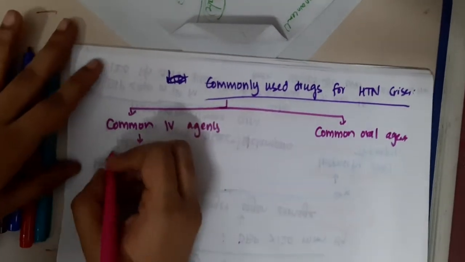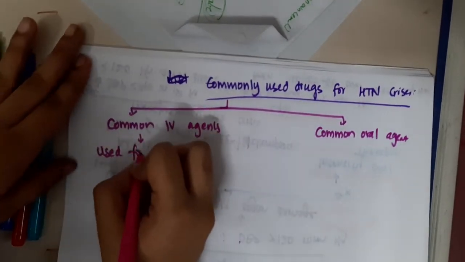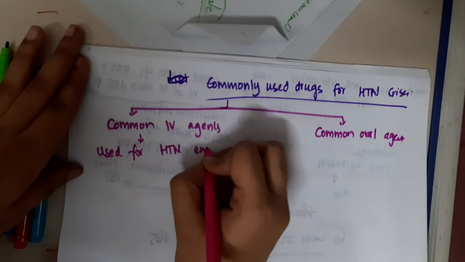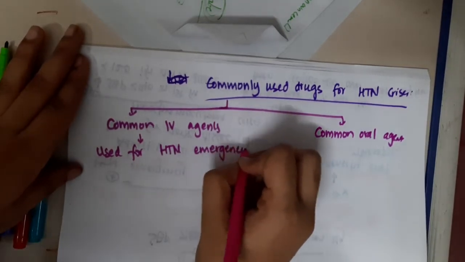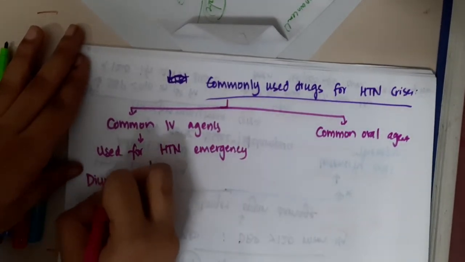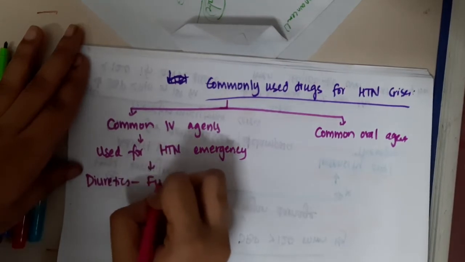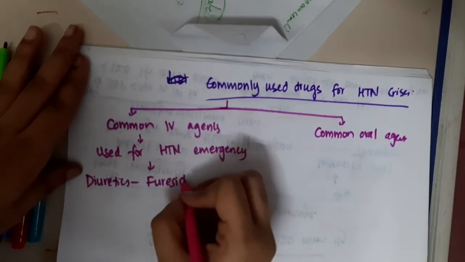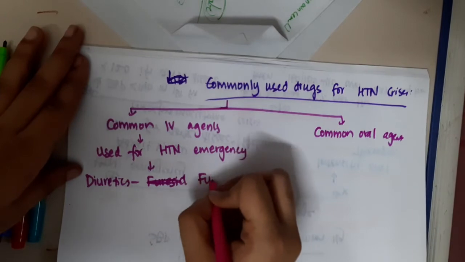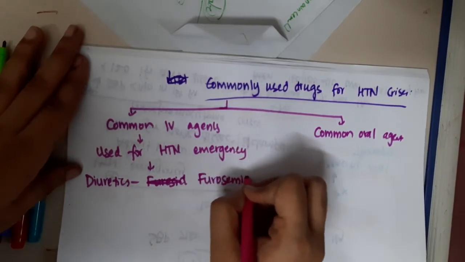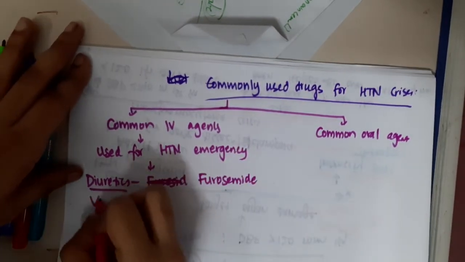Intravenous agents used for hypertensive emergencies include, among diuretics, furosemide.